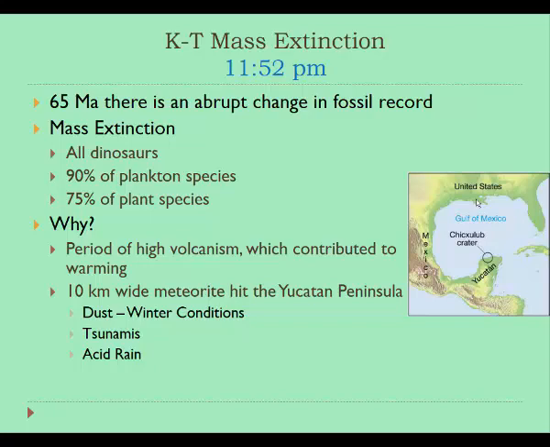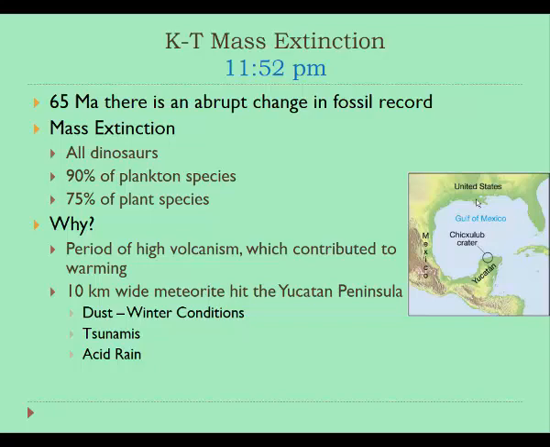So we know, first of all, that there was a very high period of volcanic activity. We mentioned earlier when we were talking about basalt flows, the Deccan Traps is this location in India where there are these huge basalt flows that are associated with hotspot volcanism in that region. And that, as well as other volcanic activity, would have introduced a lot of greenhouse gases into the atmosphere that would have warmed the planet considerably. And so we think a lot of those large-sized dinosaurs were dying off as there was starting to be a shift in the climate of the planet.